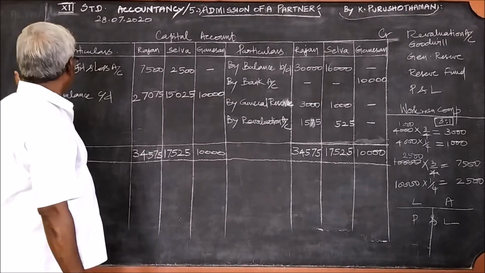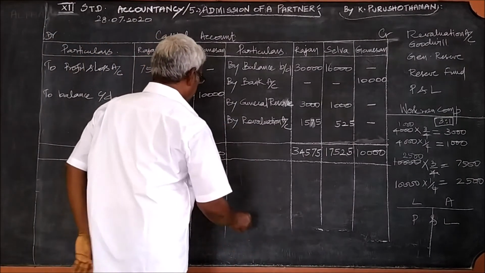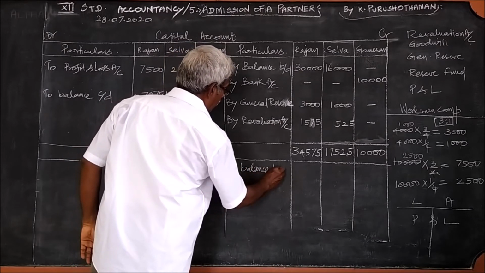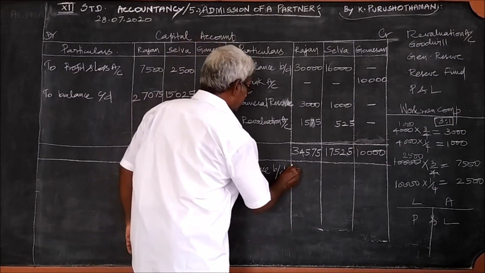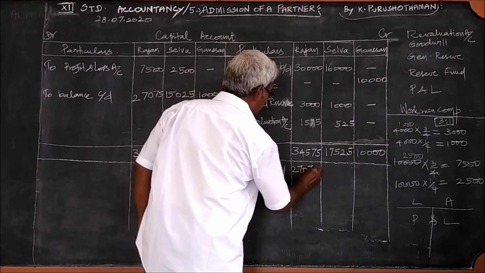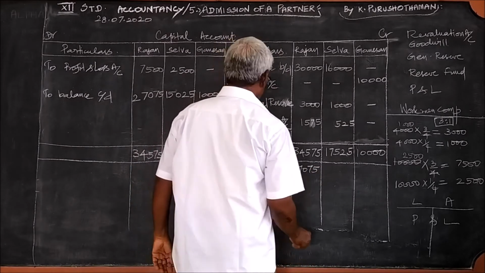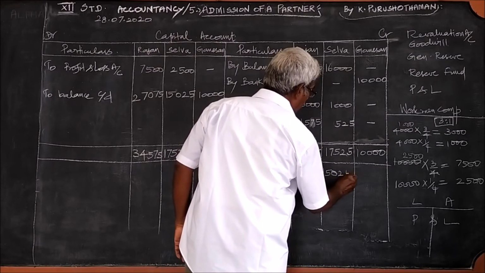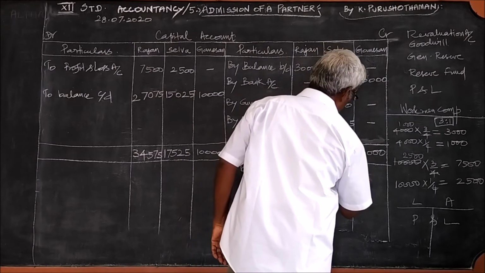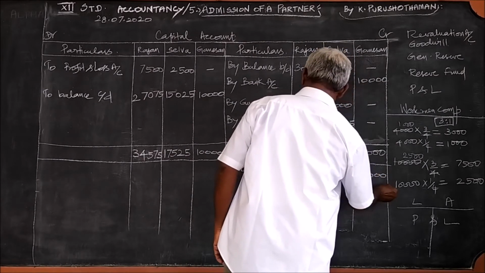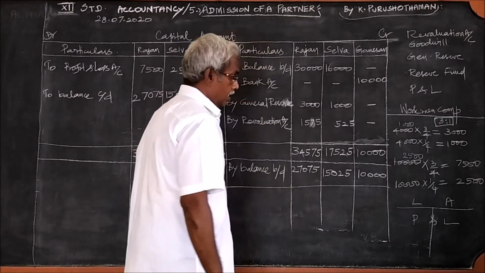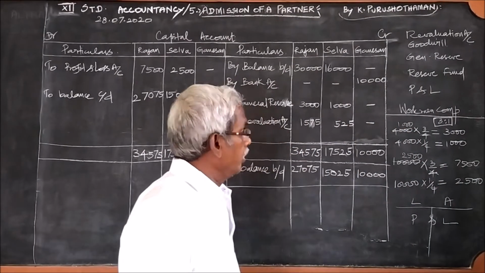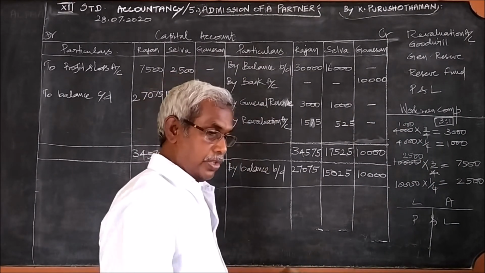In the same way, this side balance carried down and the opposite side by balance brought down. By balance brought down, 27,075, 15,025 and 10,000. This is the balance of this.